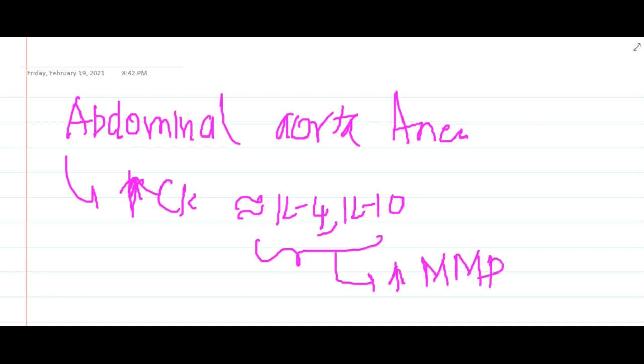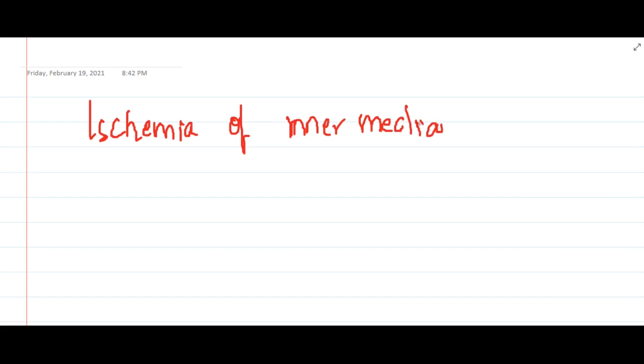Then weakening of vascular muscles, also weakening of the vascular wall, will lead to these aneurysms. Ischemia of the inner media can occur when there is atherosclerotic thickening of the media.